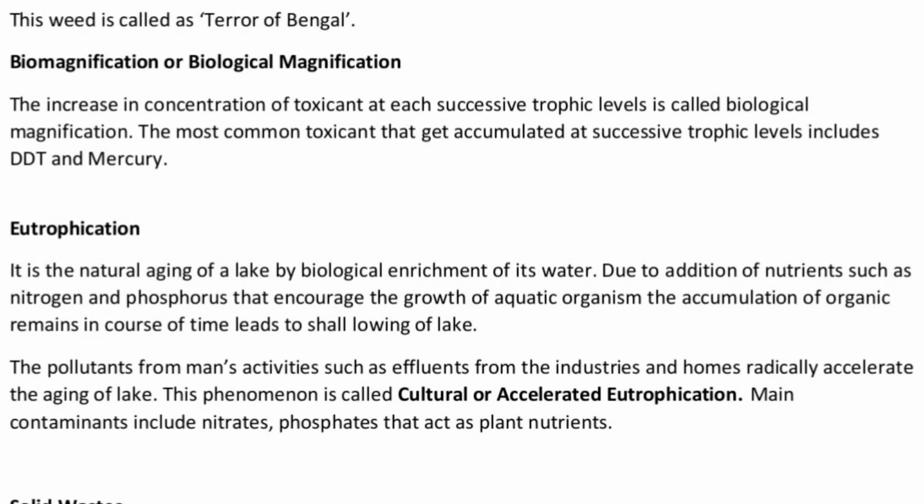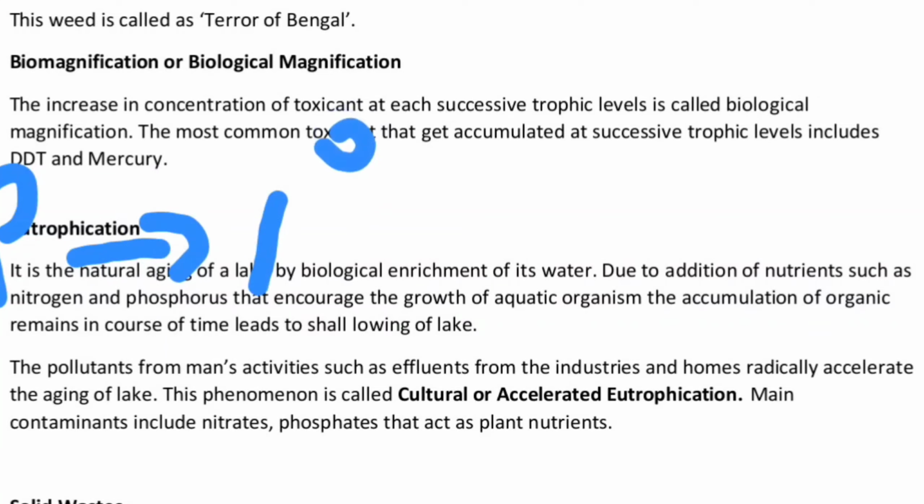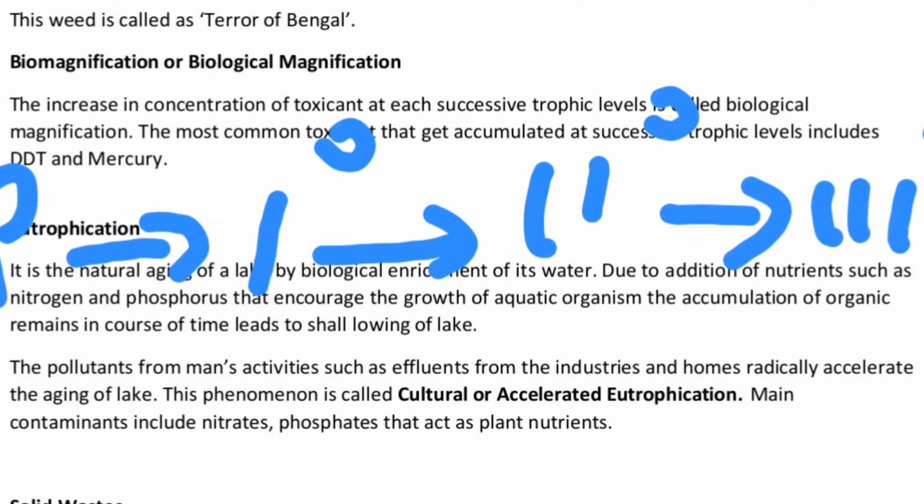Now, biomagnification, or in the enhanced form, biological magnification. This is the increase in the concentration of a toxicant at each successive level. This is common, where the toxicant gets accumulated at successive trophic levels, and includes DDT and mercury. I'll just draw the trophic levels here. So here I'll have the producer, after that the primary consumer, then the secondary consumer, and then the tertiary consumer, right?